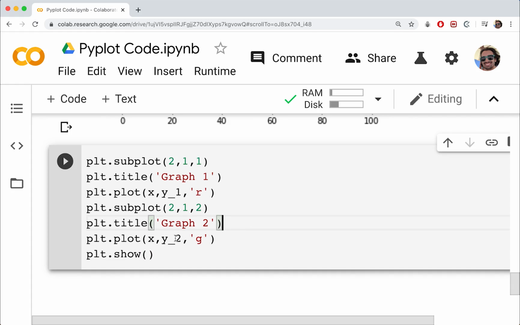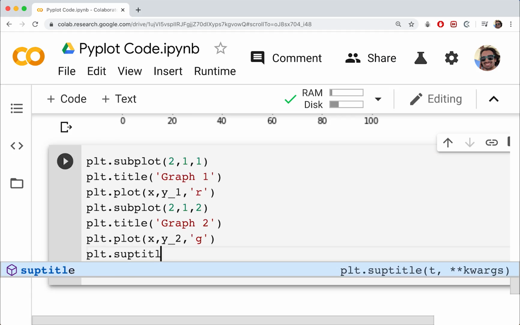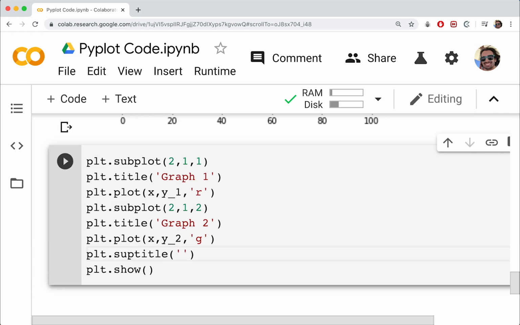Okay, now before we run this, we might want an overarching title that is going to be used for the entire plot and all the subplots. So for that, we'll do plt.suptitle, kind of like a super title, and then this will be both of our graphs. Let's just call this graphs.